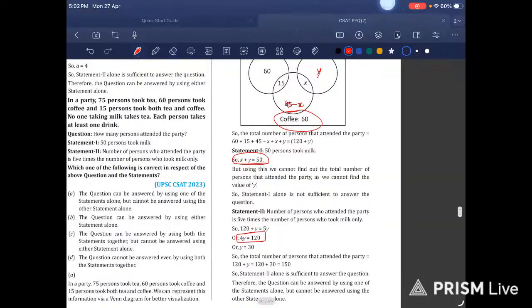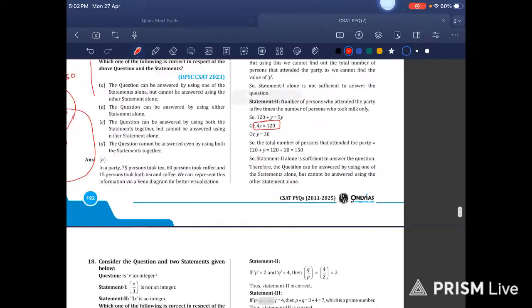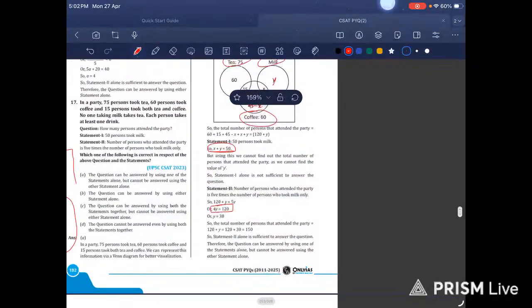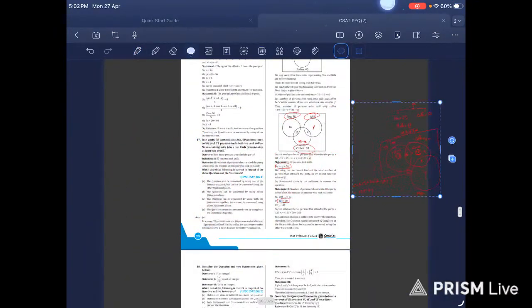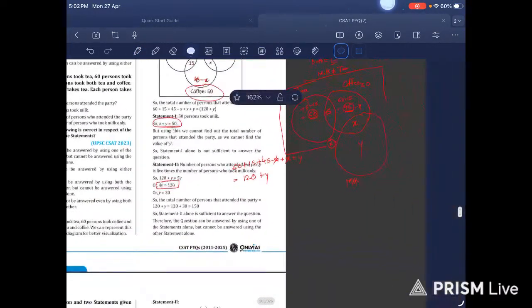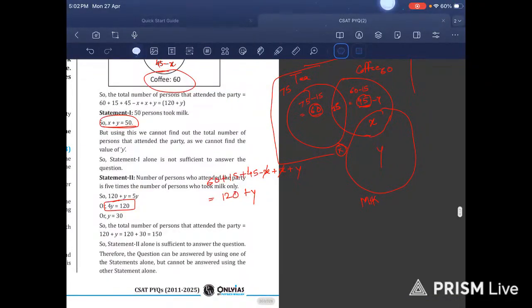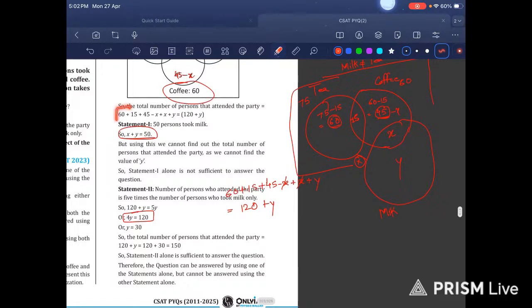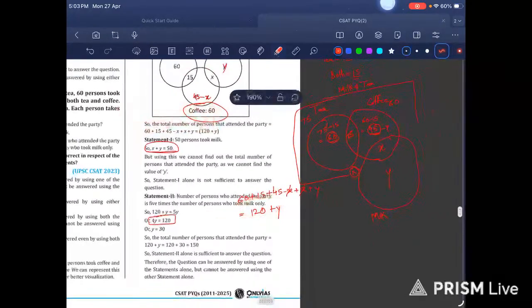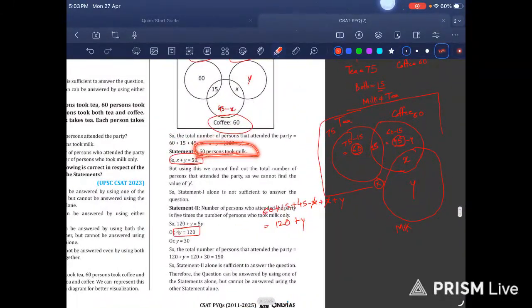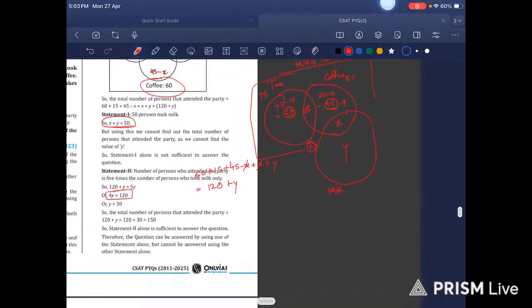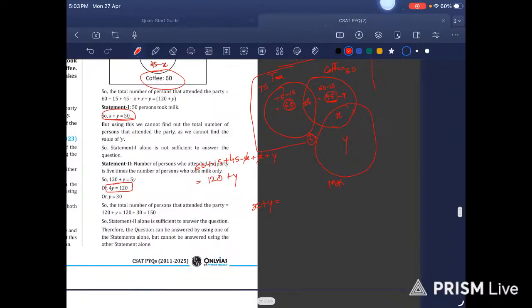X plus Y is 60. So the total is 120 plus Y. This is correct. Statement 1 is telling you what? 50 persons took milk. That means X plus Y is equal to 50.